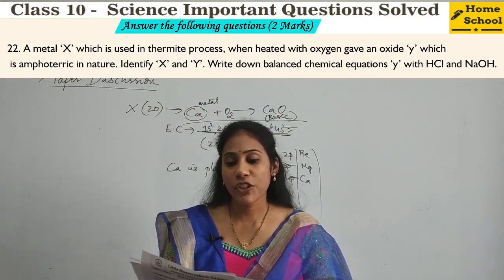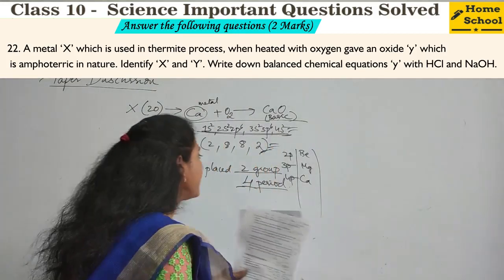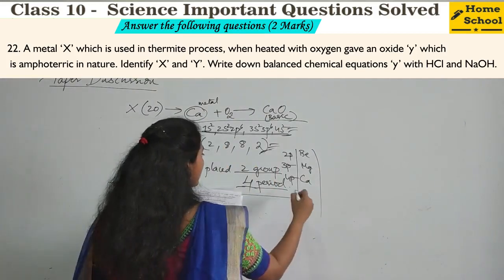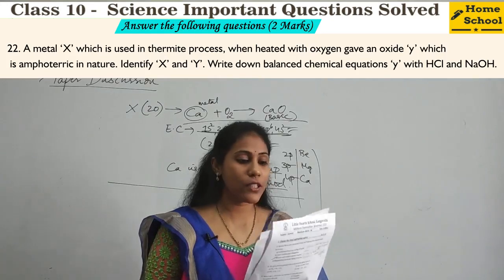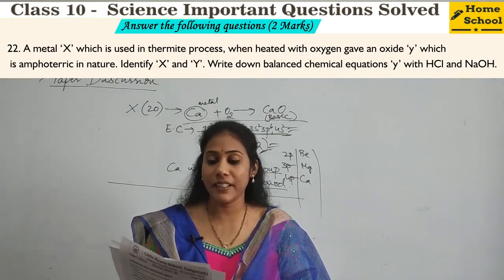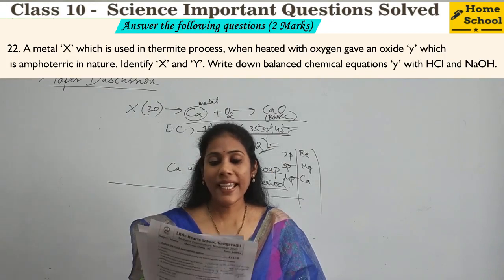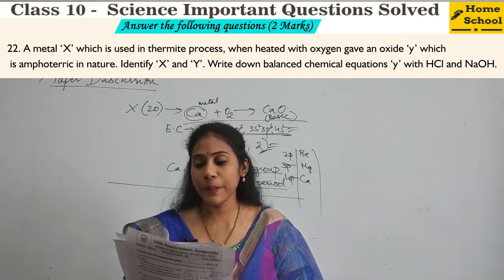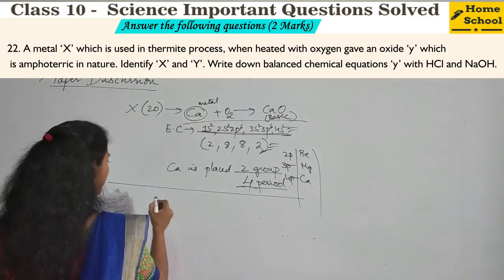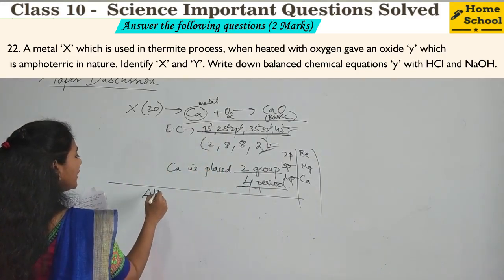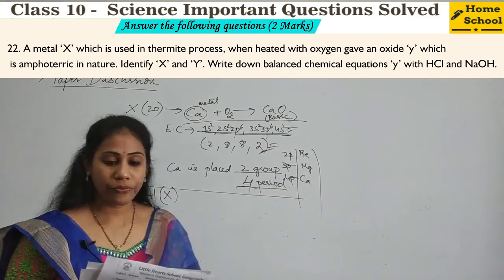Coming to the next question, the 22nd question. It is a very, very important question. For the state board examination, you will have found this question reappearing many times. So listen to the question carefully. A metal X which is used in the thermite process. Which metal is used in the thermite process, guys? Definitely aluminium. So here you get to know that your X is nothing but aluminium.